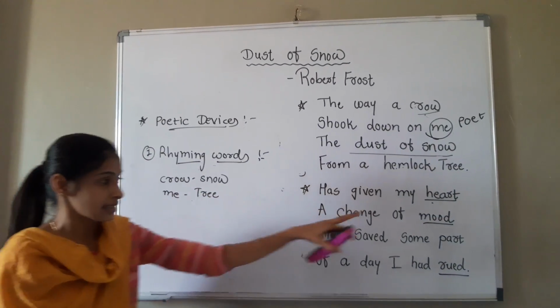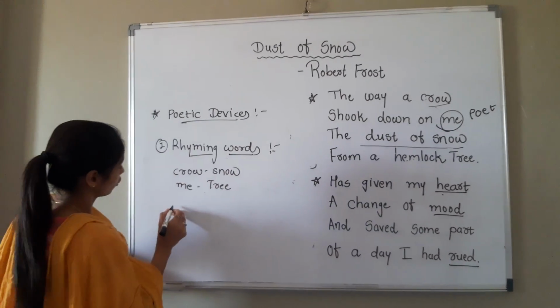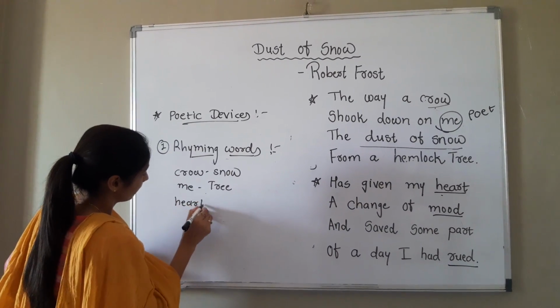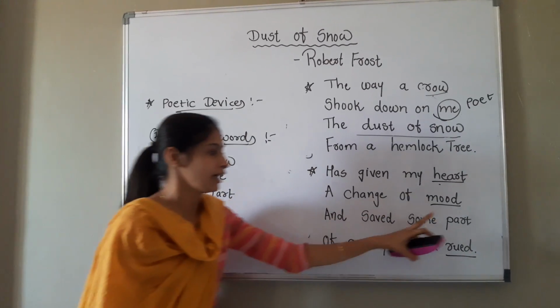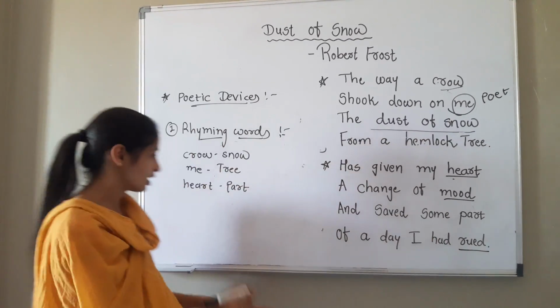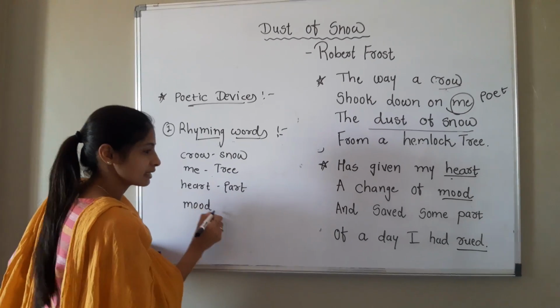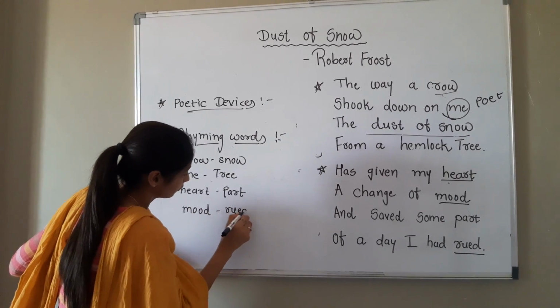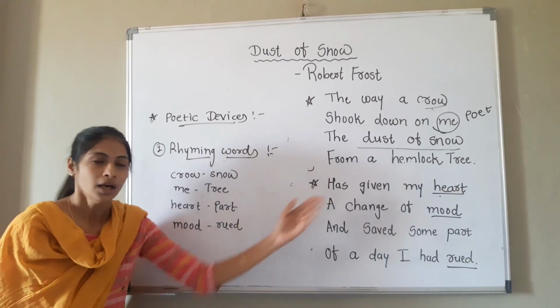In the second stanza, same thing here: heart and part, same pronunciation, so the third rhyming pair. And here mood and rude, this is also a rhyming pair because it has the same pronunciation. So these are the rhyming words of the poem.